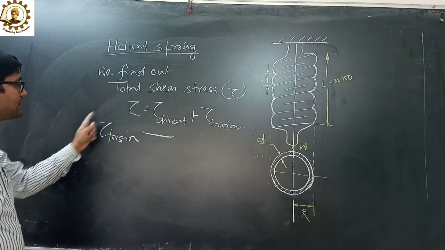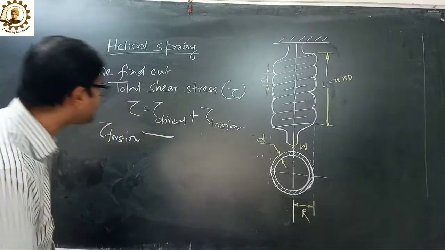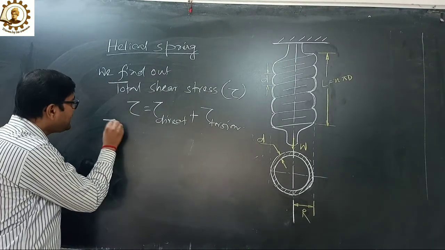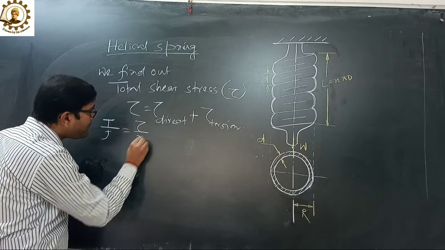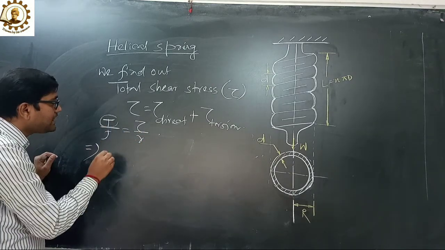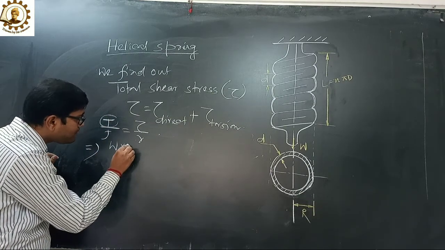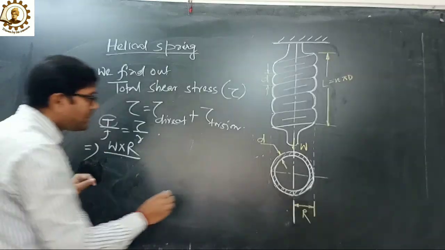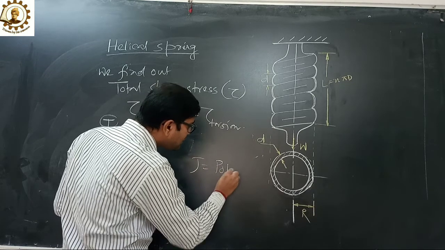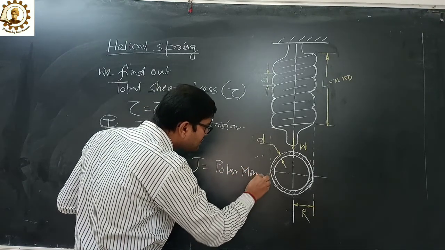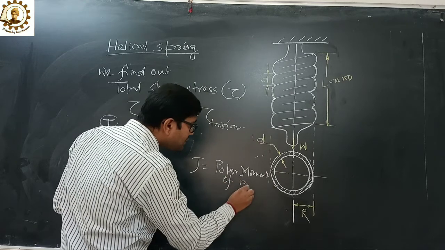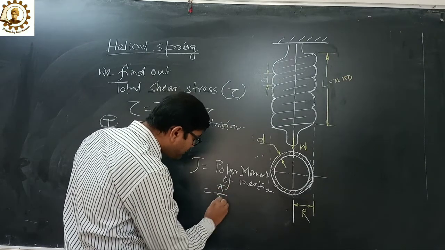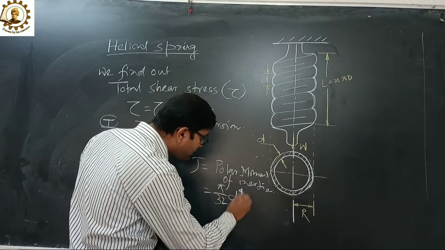To find tau torsion we must apply the torsional equation, that means T upon J equals to tau upon R. So we can write T, that means torque, that is W into R, upon J. Here J means polar moment of inertia, that is pi upon 32 d to the power 4.